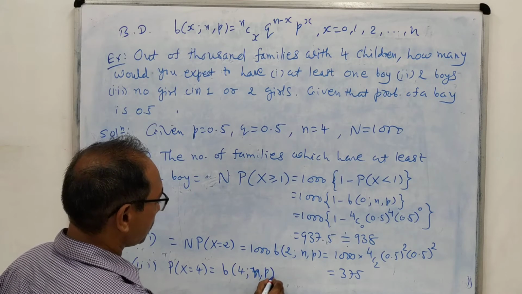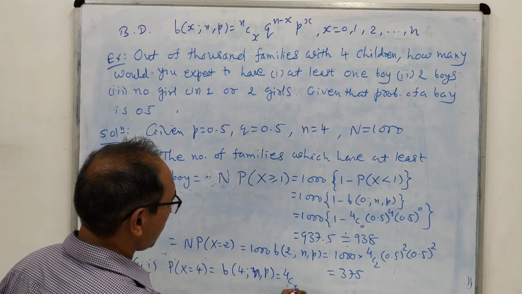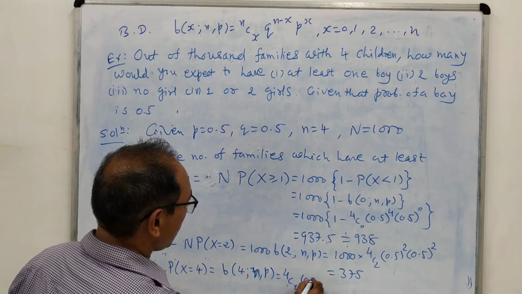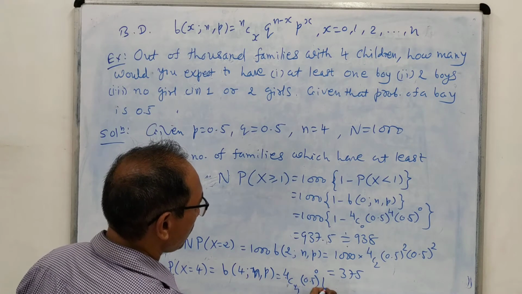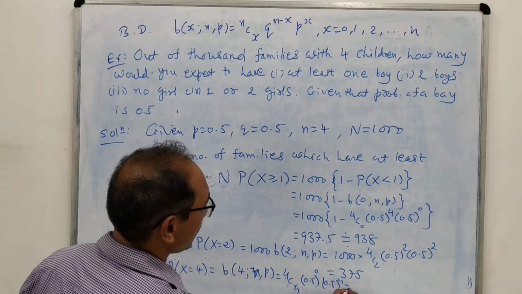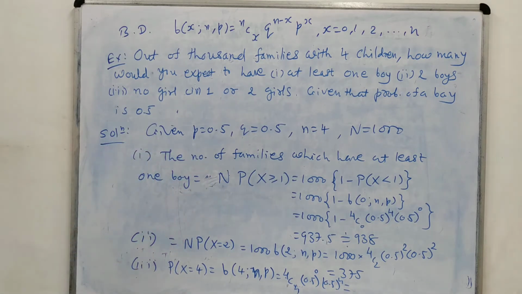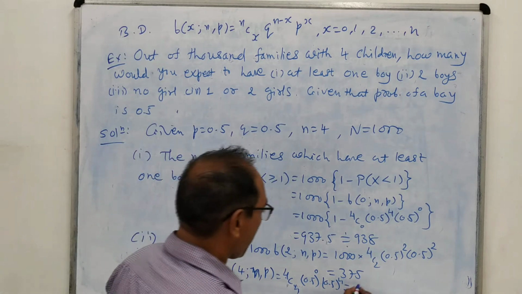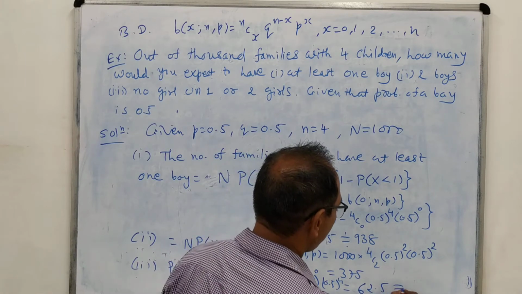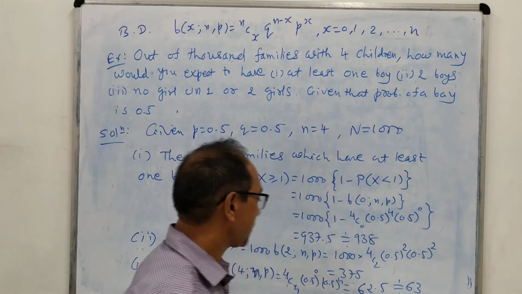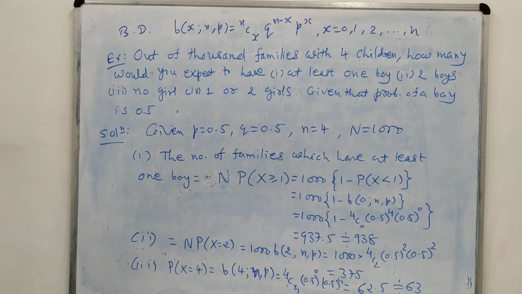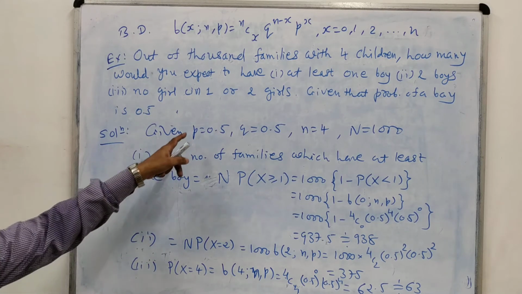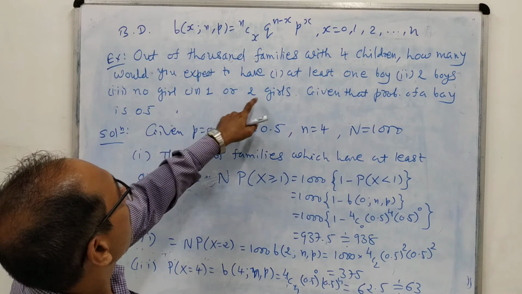So this is nothing but B(4, P). So 4C4, Q raised to 4 minus 4, that is 0, and 0.5 raised to 4. So this will be 62.5 answer. That is approximately 63. That is 63 families are there in which there is no girl. Okay. Then expected number of families for one or two girls.